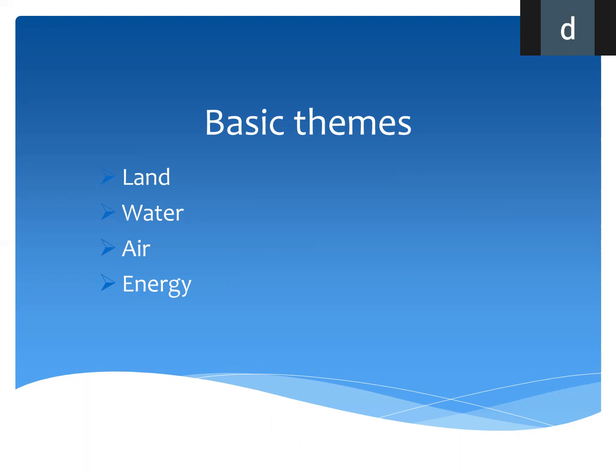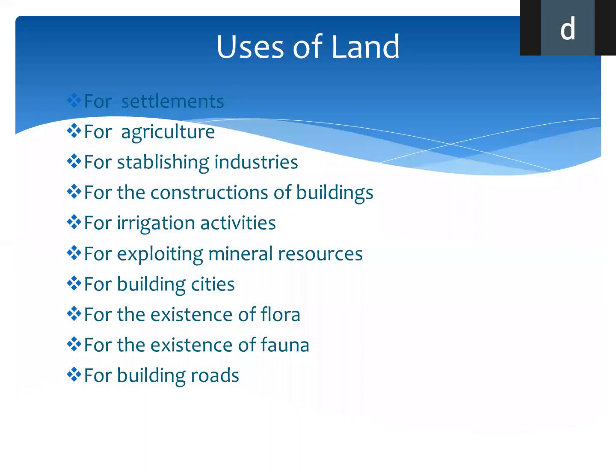And next we are going to talk about results of the pollution. Next, we are going to talk about the conservation methods of these basic themes. Conservation means සංරක්ෂණය කිරීම.